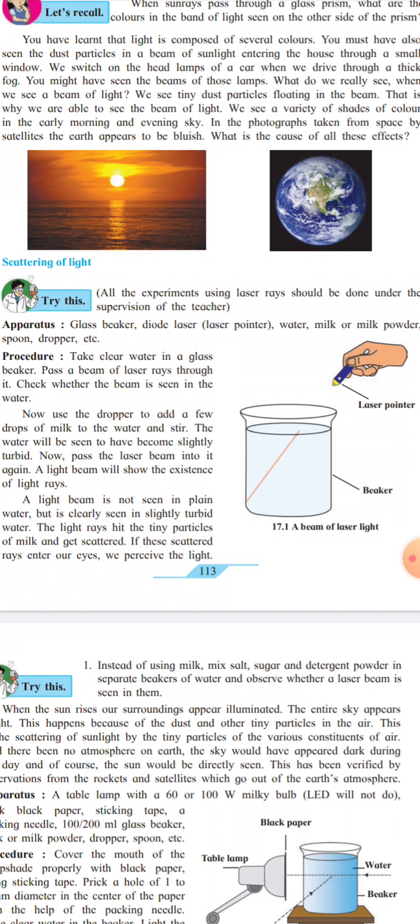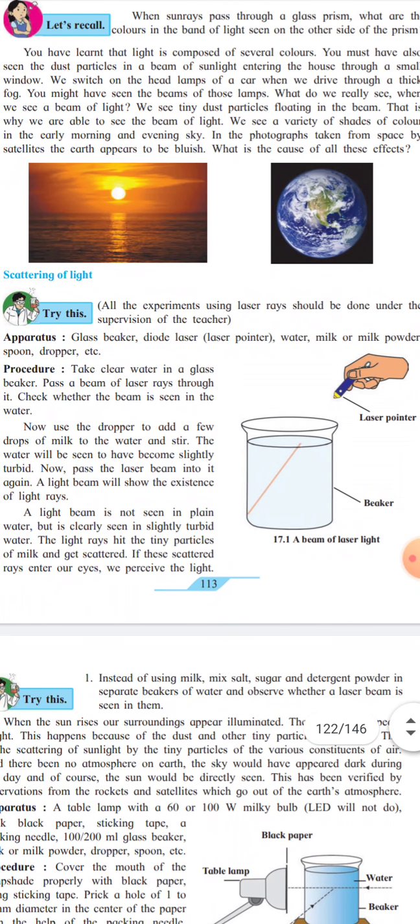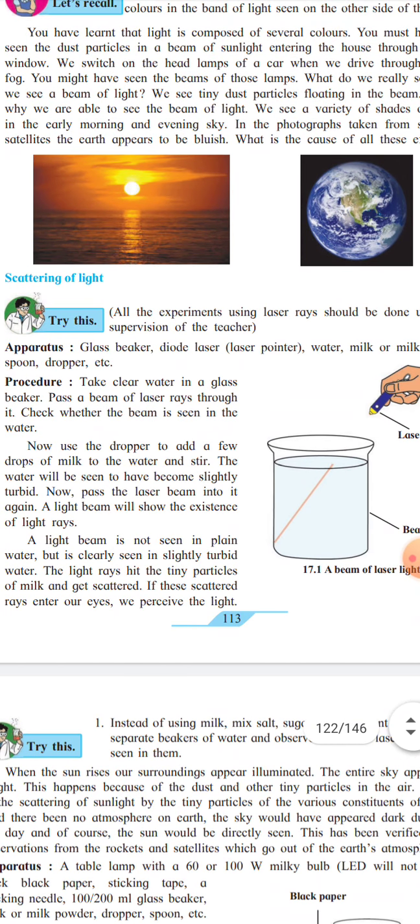All these experiments using laser rays should be done under the supervision of the teacher. Now, things needed for completing this activity: glass beaker, diode laser pointer, water, milk or milk powder, spoon and dropper.